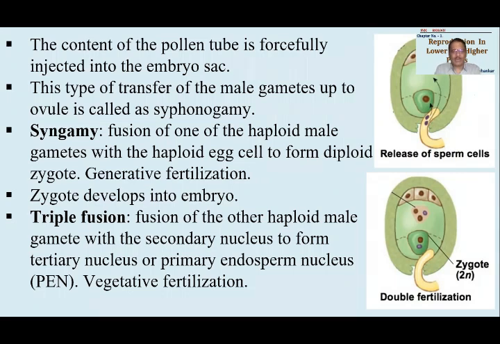Or if I would like to make a question more complicated, I will ask which of these 3 will be having same number of chromosomes.